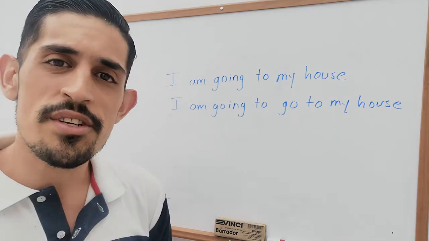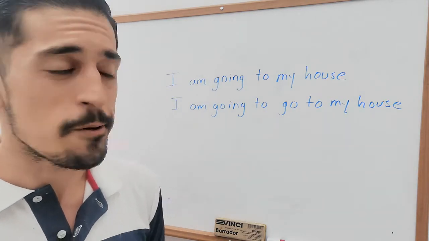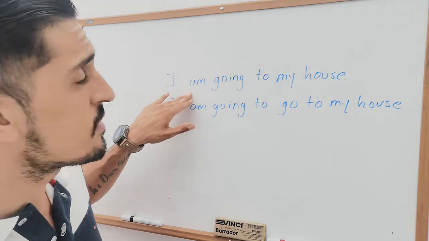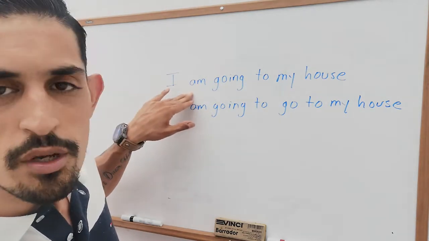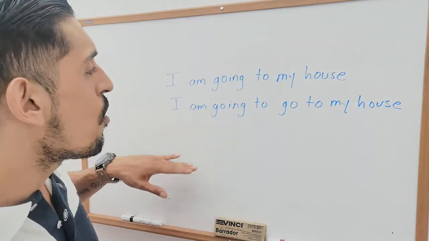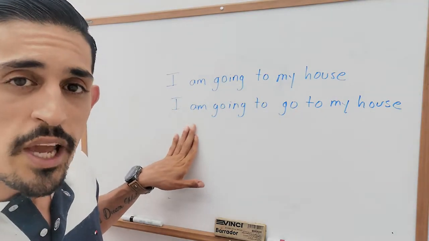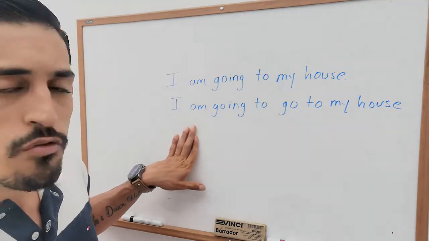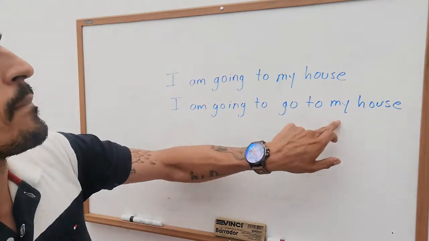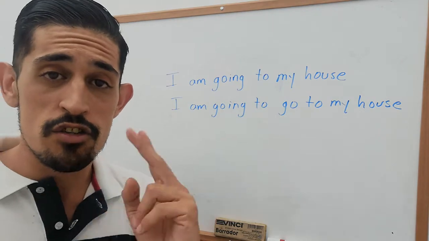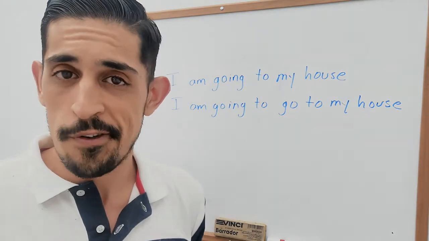Now, how do you understand the difference? Very simple. The first one in Spanish says, I am going to my house, which means, yo estoy yendo a mi casa. On the second sentence, I am going to go to my house, which means in Spanish, yo voy a ir a mi casa. So there are two different ideas. Don't get confused.